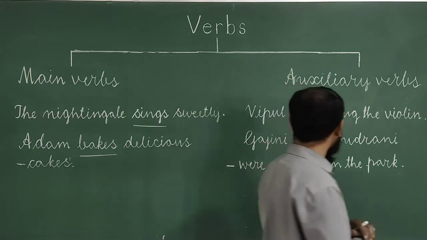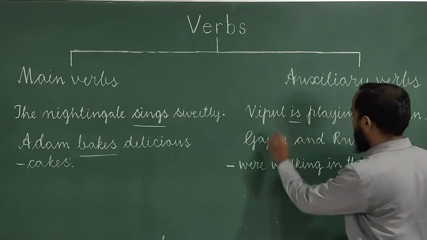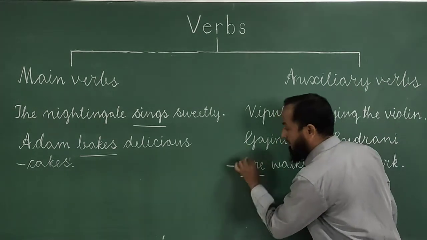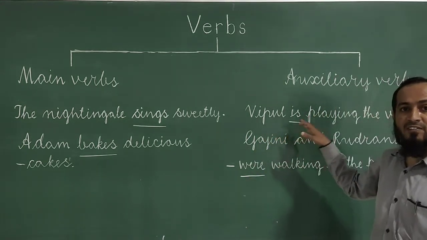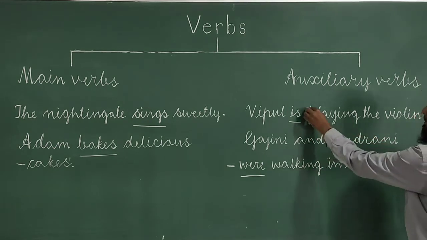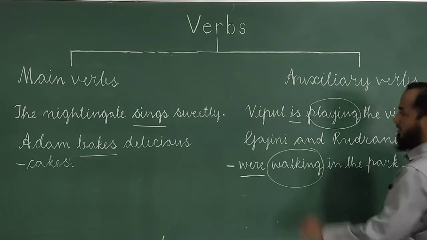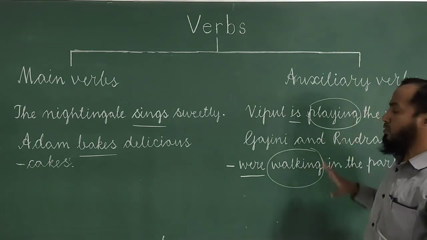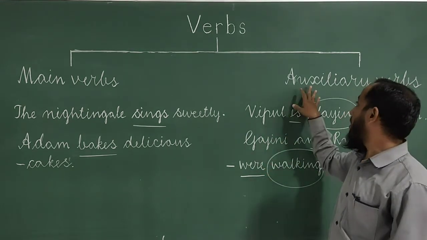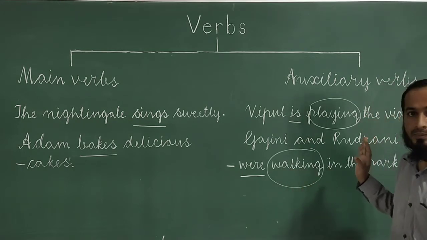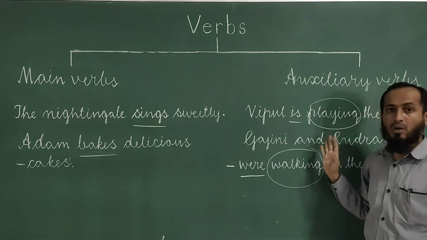Here in these two sentences, the auxiliary verbs are is and were. Why? Because they have come before the main verbs playing and walking. So here in these two sentences, let me revise. Is and were are auxiliary verbs. Clear? What are main verbs and what are auxiliary verbs.